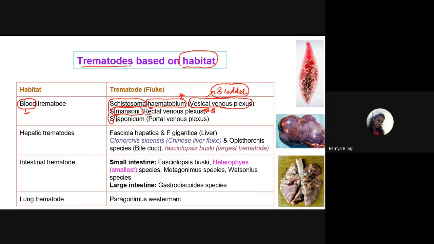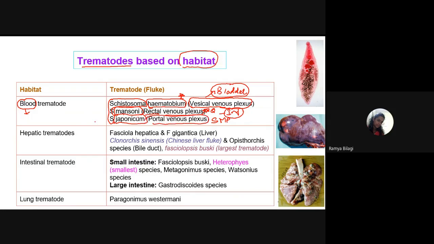So it resides in the rectal venous plexus, that is, the inferior mesenteric vessels. So in that particular area, Schistosoma mansoni will reside. And Schistosoma japonicum, where will it reside? It will reside in the superior mesenteric plexus, especially in the portal venous plexus.